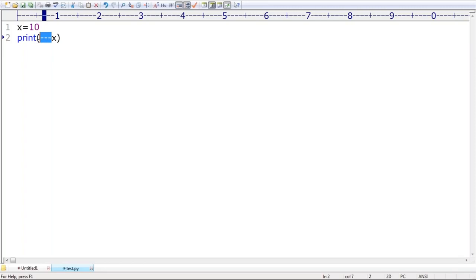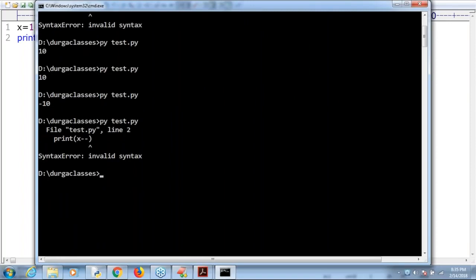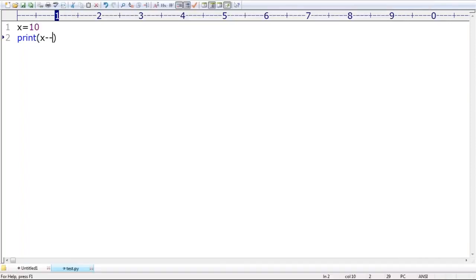Everyone is aware, sir. But if I write x minus minus, the minus symbol you can use before a variable, but after a variable you should not use the minus symbol, right? That's why Python is going to give an error. Everyone can understand, right? Sir, make sure of one very important point: increment and decrement operators are not available in Python. By mistake, if you try to use them, then we are going to get an error. Clear? Any explanation required about this point? Okay, now anyway, come back to our cinema, sir.